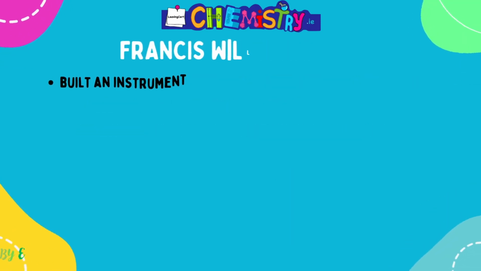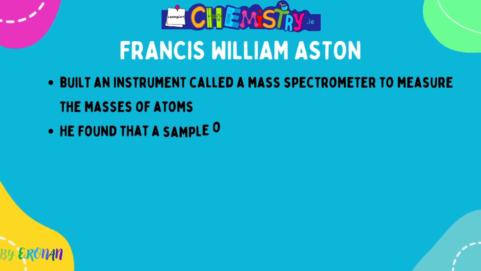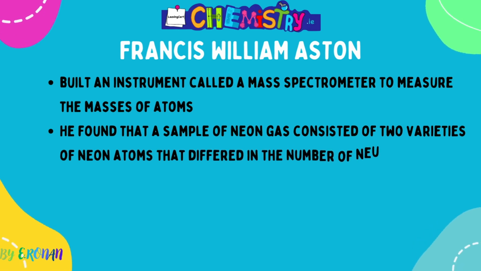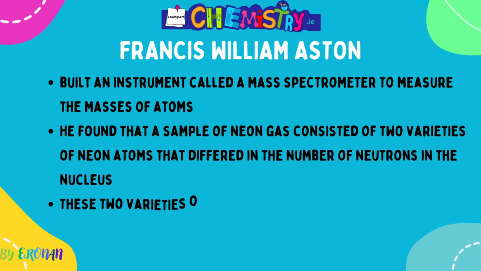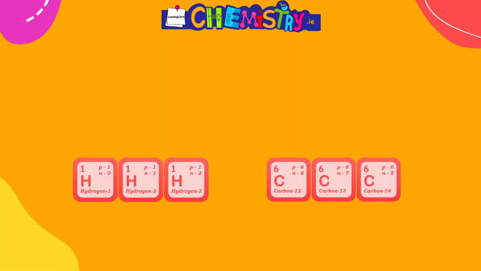Next we have Francis William Aston, which I will go into more detail in my mass spectrometer video, but he built the instrument known as the mass spectrometer to measure the masses of atoms. He found that a sample of neon gas consisted of 2 varieties of neon that had the same atomic number but differed in their number of neutrons. So he called these isotopes.